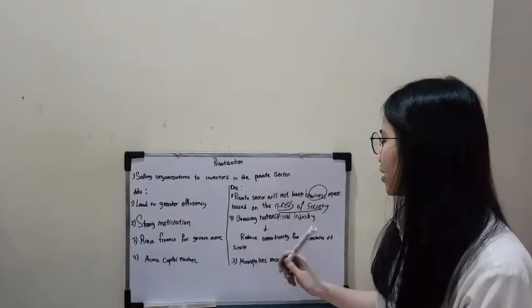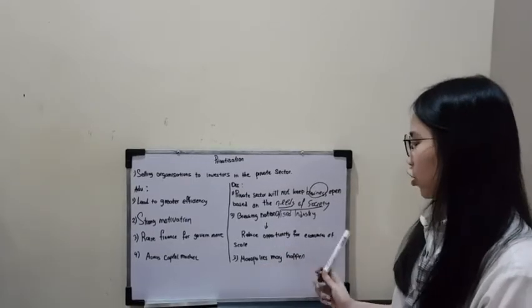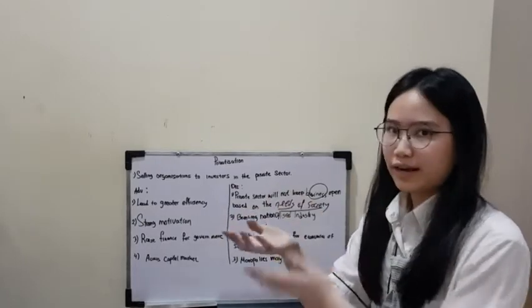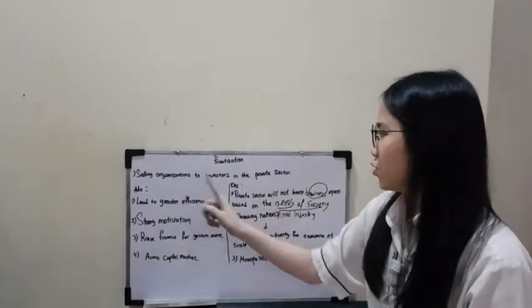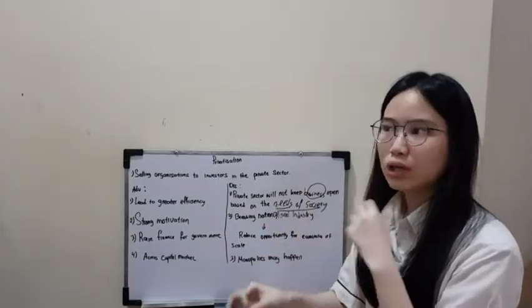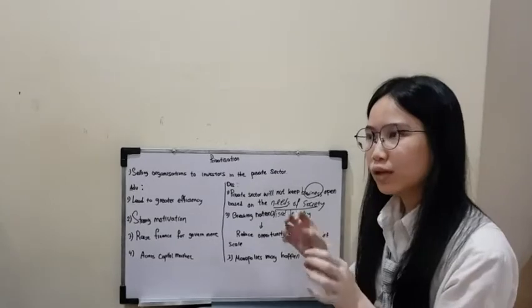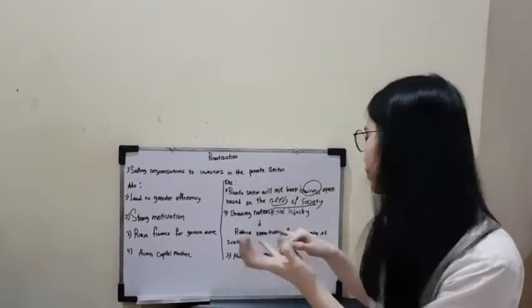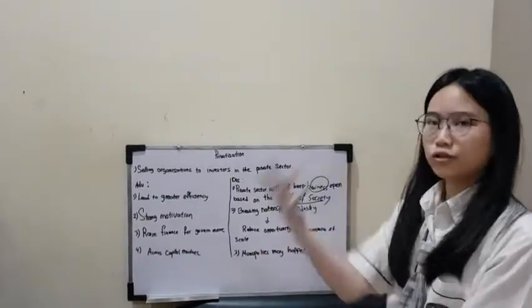The second, breaking nationalized industry will cause a reduction in opportunity for economies of scale. Why? Of course, when the government sold their organization to investors, it will be broken up into pieces. Also, when these companies are being broken down into pieces, of course they will not be able to gain the advantage of economies of scale, since the company is smaller than what it used to be.